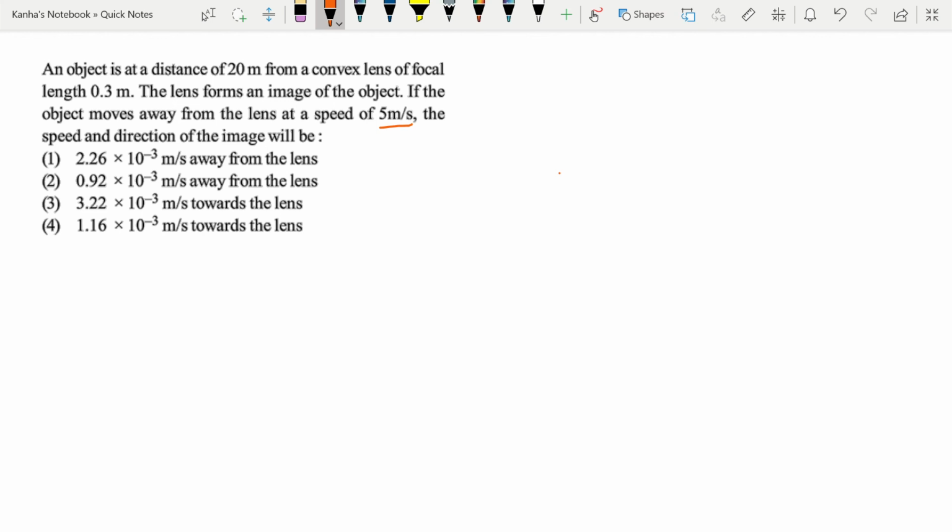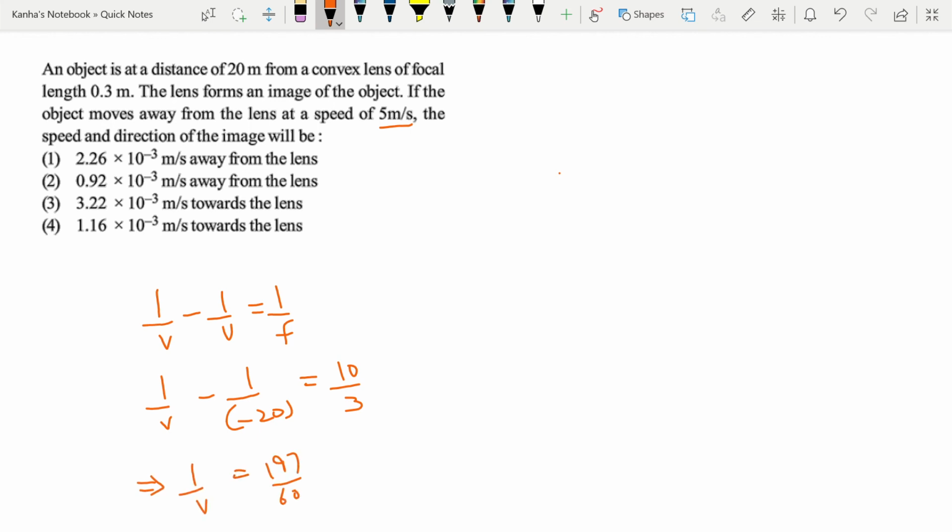So for a lens, I have the lens formula, which says 1 by v minus 1 by u is equal to 1 by f. If I just substitute the values here, I can easily get that 1 by v minus 1 by minus 20 is equal to 10 by 3. This gives me 1 by v is equal to 197 by 60, or v is equal to 60 by 197.